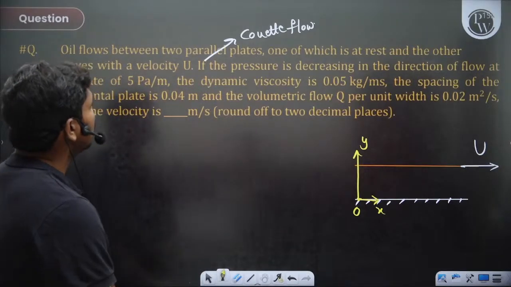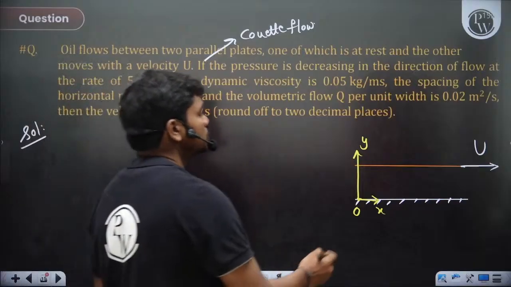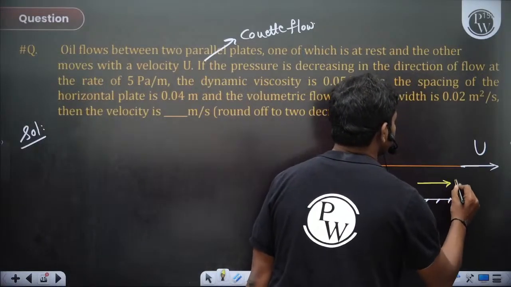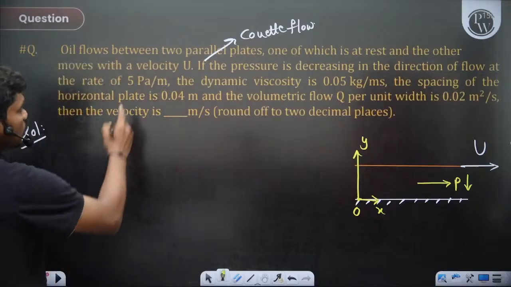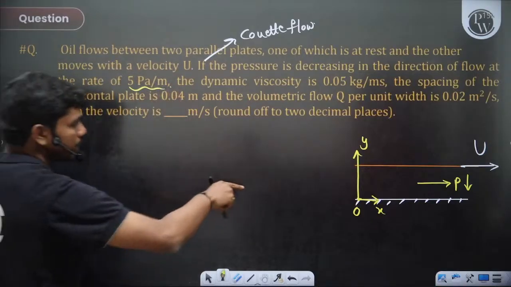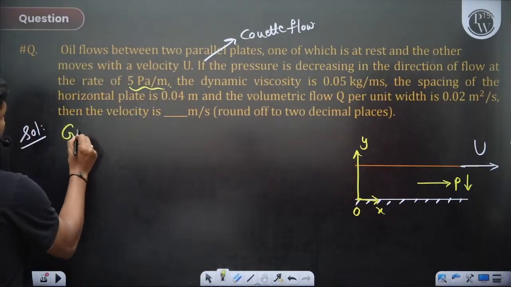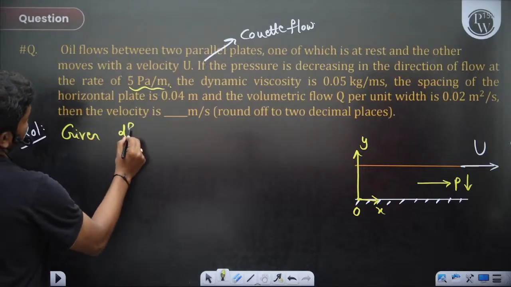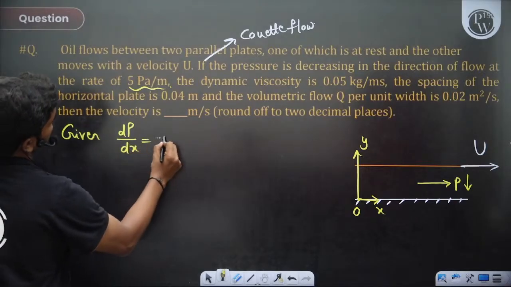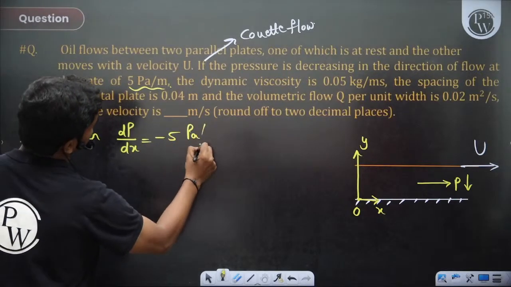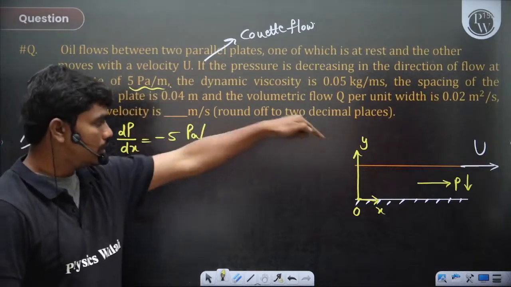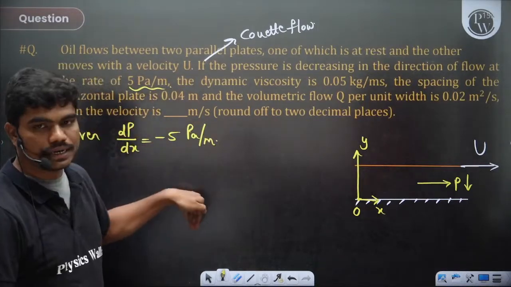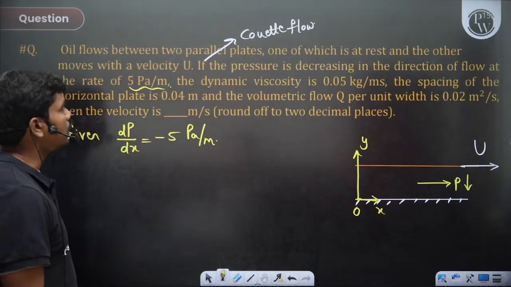Then the pressure is decreasing in the flow direction, so in this direction pressure is decreasing, so it's a favorable pressure gradient at a rate of 5 pascals per meter. So if you take this as the x direction, given dp by dx is equal to minus 5 pascals per meter. Why did I put a minus? Because it is decreasing actually. So when you increase x, this p drops. So there is a minus 5 pascals per meter.